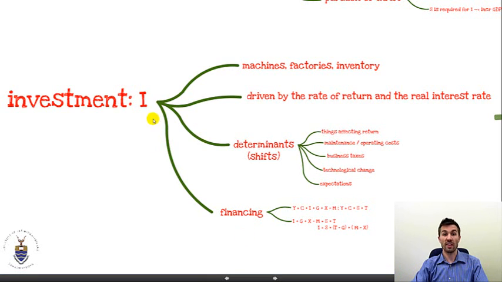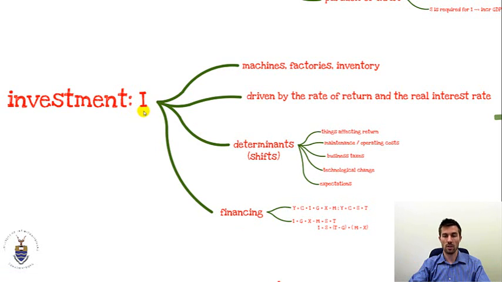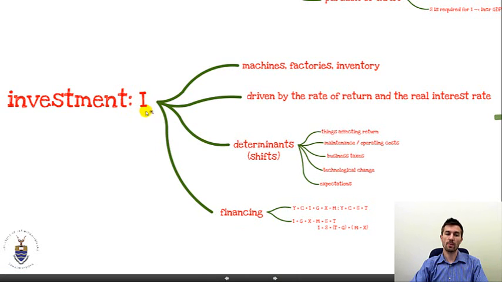Right, moving on to investment. When we talk about investment, we're not talking about shares and stocks on a stock exchange. We're talking about investment made by firms. When firms invest, they buy machines or factories, or they put some of their stock away. We call that inventory. So these are all forms of investment. And investment is driven by the rate of return, and it's the rate of return versus the real interest rate.